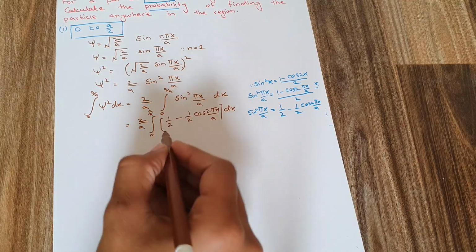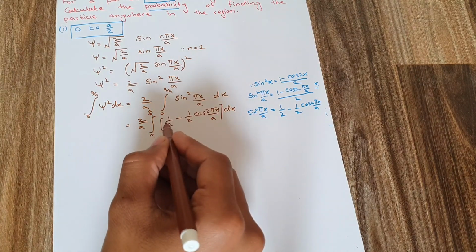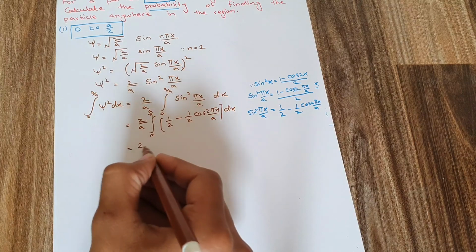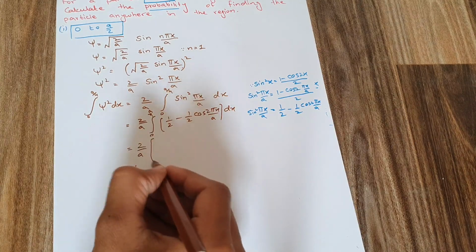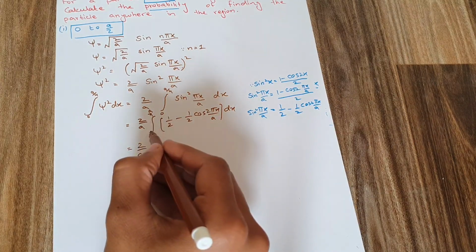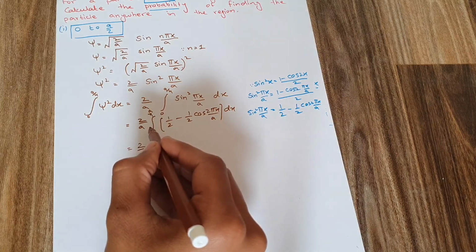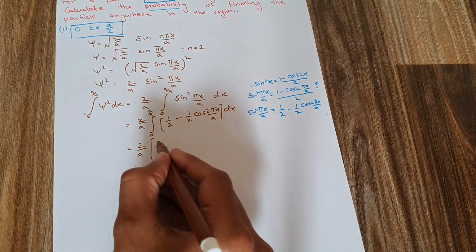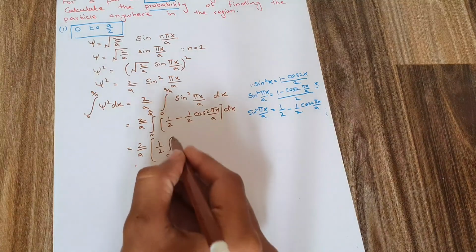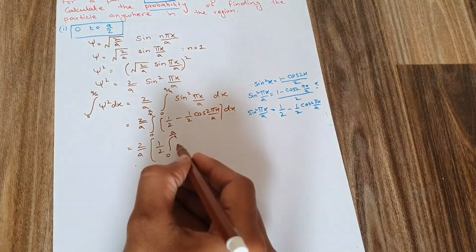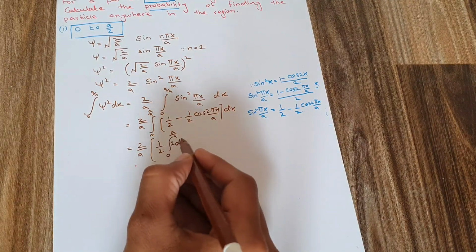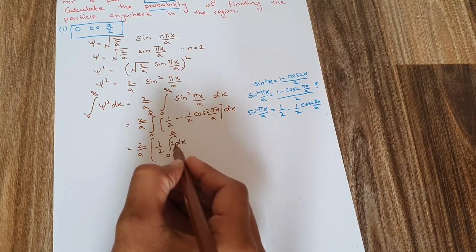Since 1 by 2 is a constant, it goes out of the integration. So 2 by a multiplies the whole thing. The integration from 0 to a by 4 applied on 1 by 2 gives 1 by 2, integral from 0 to a by 4 of 1 dx.